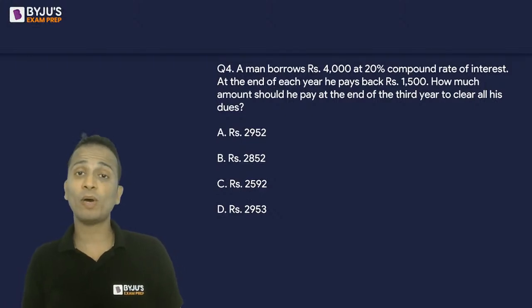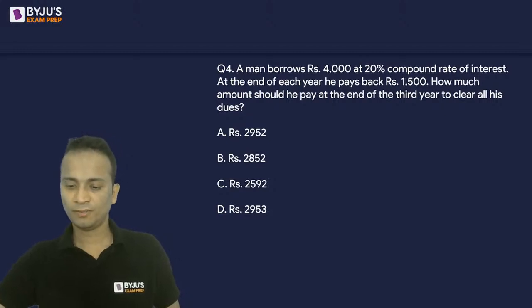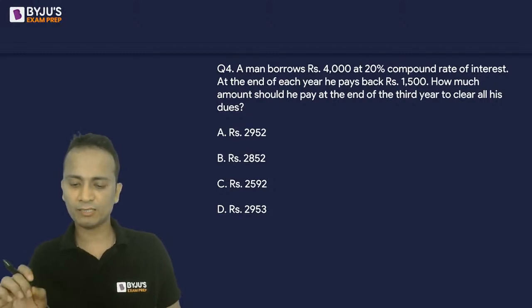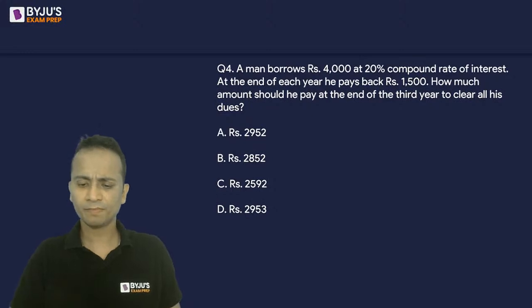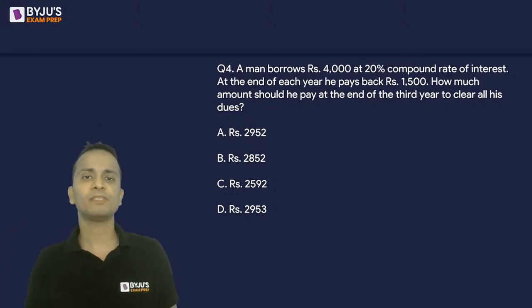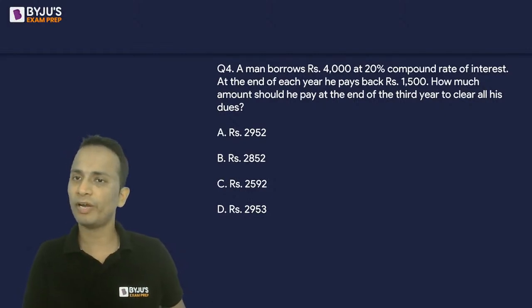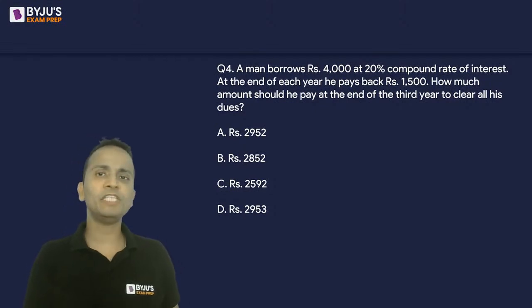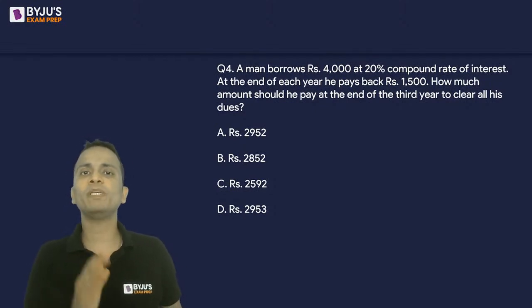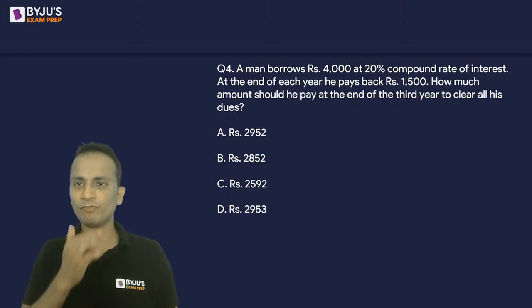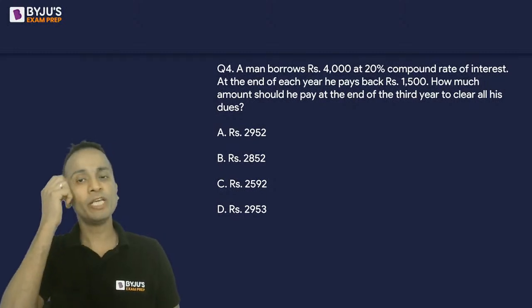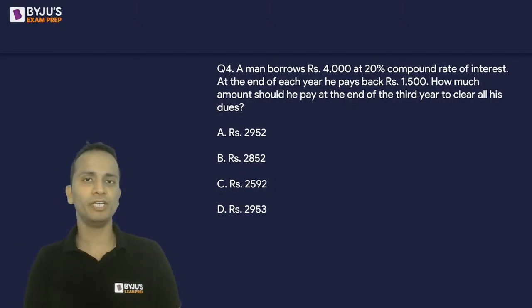Question number 4 will require some calculations. Not very difficult, but there are calculations here. So you have to be very careful at each and every step. A man borrows 4,000 at 20% compound rate of interest. At the end of each year, he pays back rupees 1,500. And this happened for 3 years. So how much amount should he pay at the end of third year to clear all his dues?